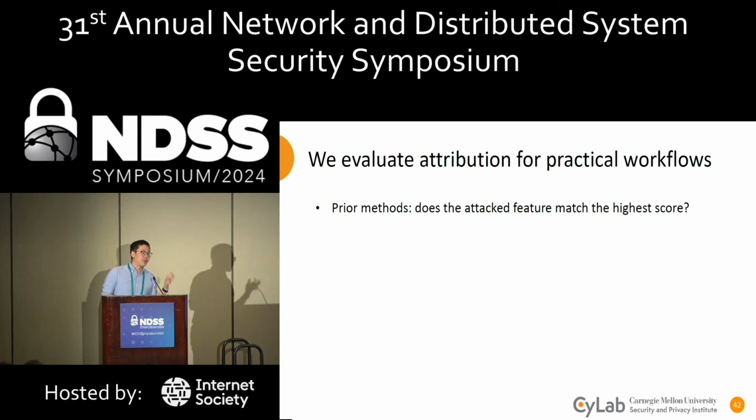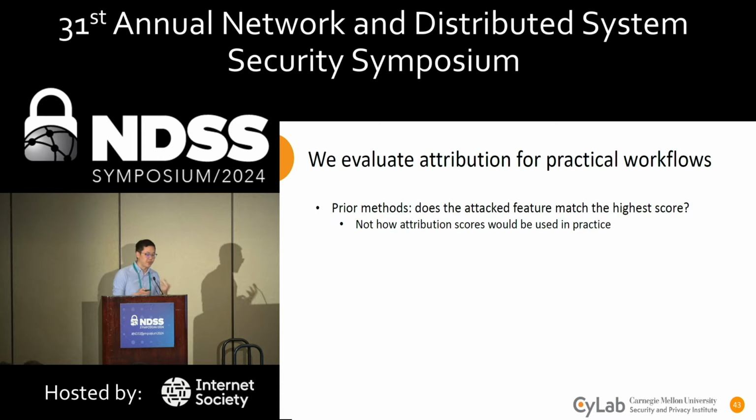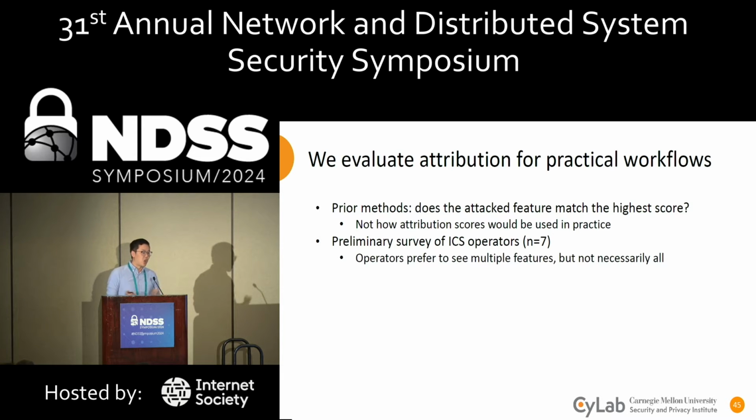When evaluating attribution, prior methods just simply ask if the attacked feature matches the highest score. But we find that this is actually not how attribution scores would be used in practice. Our work contains a preliminary study of ICS operators where we surveyed them on their practices and potential usage of attributions for diagnosing alarms. From this survey, we had 2 findings. First, operators prefer to see multiple features, so not just the highest scored feature, but they don't necessarily want to see all features either. They prefer some automation in narrowing their search space when diagnosing alarms.